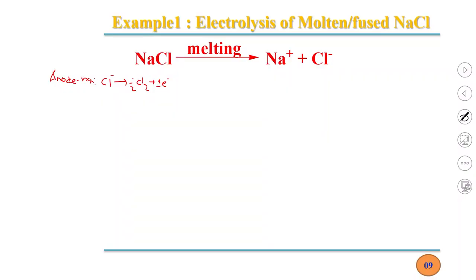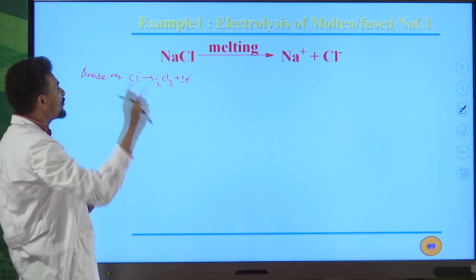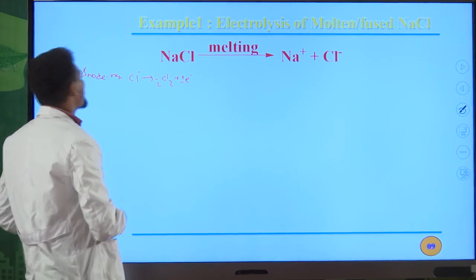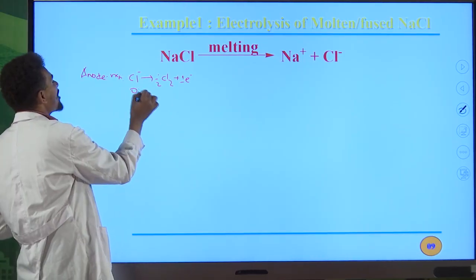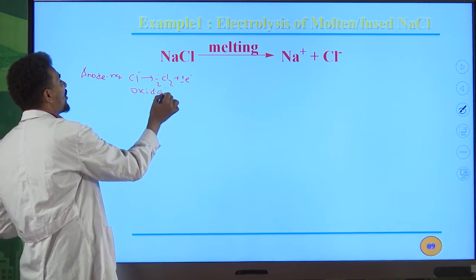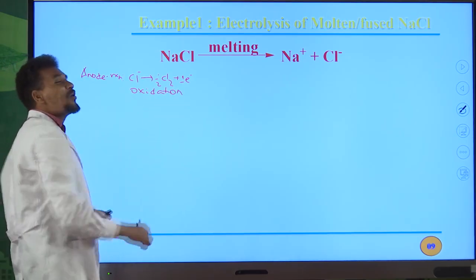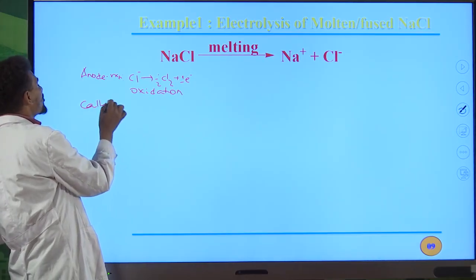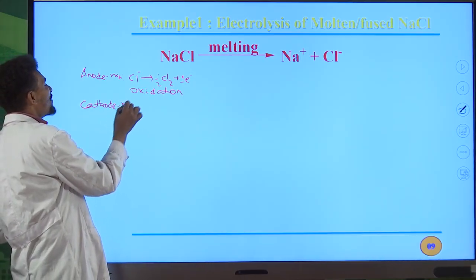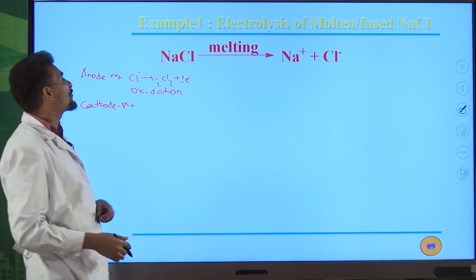We have -1 on the left hand side of the arrow, and also we have -1 on the right hand side of the arrow. So already the charges are balanced. So this is the oxidation half reaction, or it is also named the anode half reaction. Okay, the second one is the cathode reaction, or cathode half reaction. It is also named the reduction half reaction.